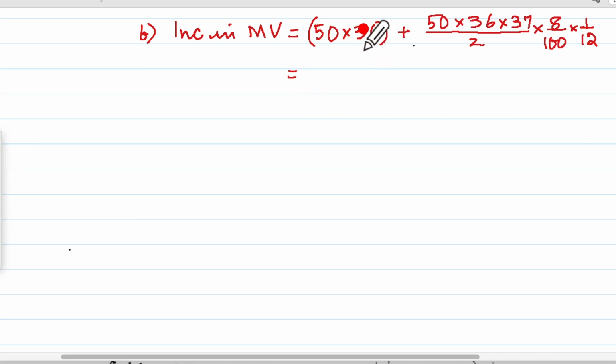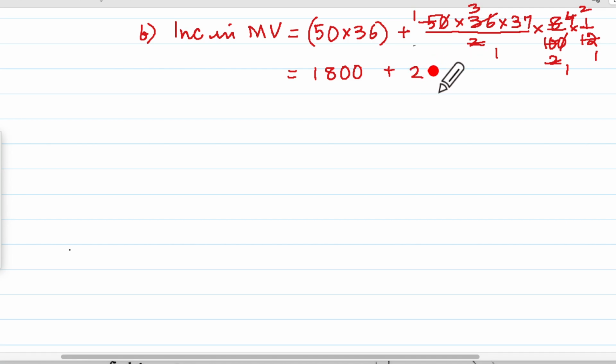So that will give us 1800 plus, here I will cancel this 1 0 and 5 ones, 5 twos, 12 ones, 12 threes, 2 ones, 2 fours, 2 ones, 2 twos. So we have plus 3 into 2, 6 into 37.